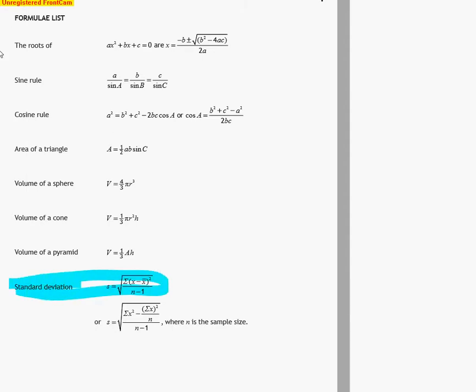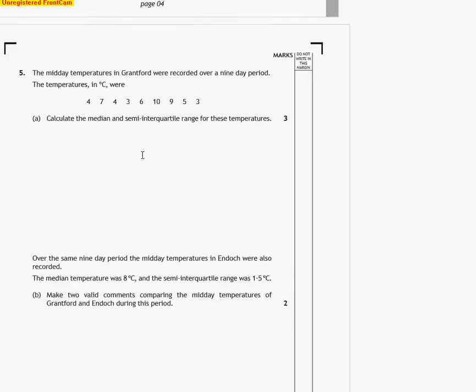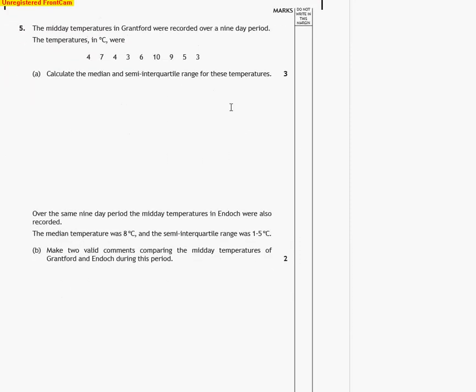Okay, so whenever you see anything to do with mean or standard deviation, you've got the formula. We should be able to get something here. Okay, let's just go back there. So the midday temperatures in Grandford were recorded over a 9-day period. I'll just highlight Grandford. Okay, and we're looking at midday temperatures. Over a 9-day period, so it means we're going to have 9 bits of data. Okay, and these are the temperatures. Calculate the median and the semi-interquartile range of the temps.